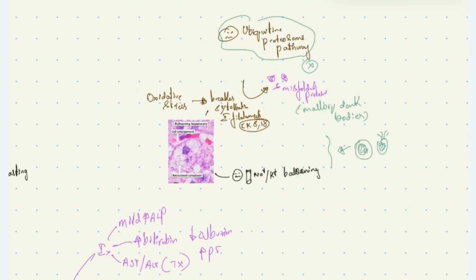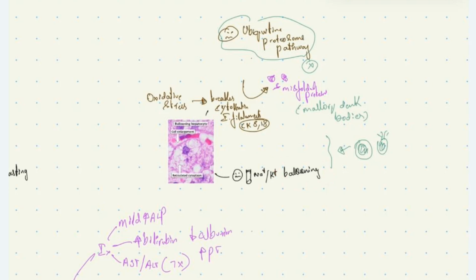These misfolded proteins are normally cleared in the body by the ubiquitin proteasome pathway. In alcoholic liver disease, the ubiquitin proteasome pathway is defective, leading to accumulation of these misfolded proteins, causing Mallory Denk bodies inside the hepatocytes. Also, due to the oxidative stress, there will be cell membrane damage and dysfunction of the sodium potassium pump, leading to influx of water and electrolytes into the cell, causing ballooning of the cells. So ballooned hepatocytes are the characteristic feature of alcoholic hepatitis.